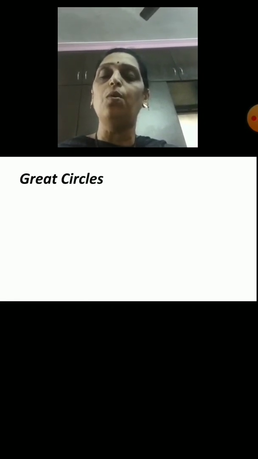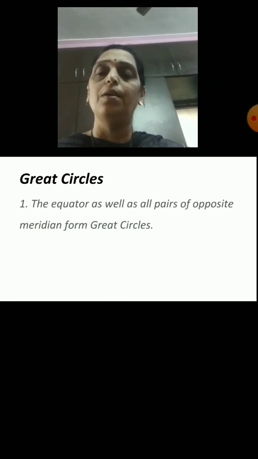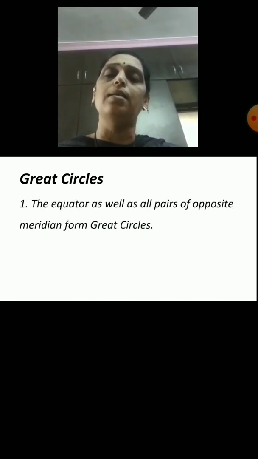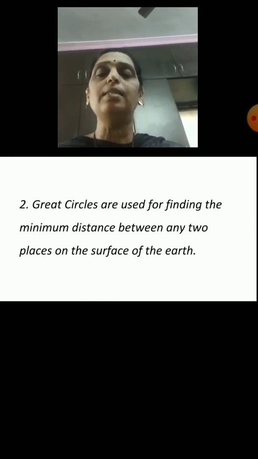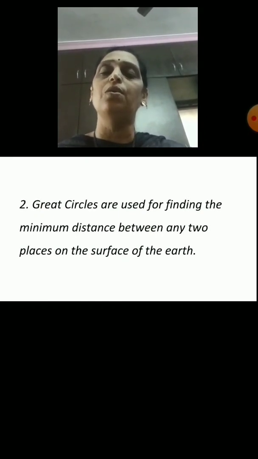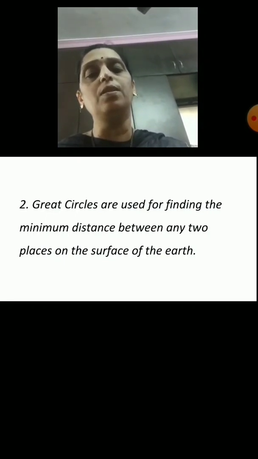Next is, what are great circles? The equator as well as all pairs of opposite meridians form great circles. Great circles are used for finding the minimum distance between any two places on the surface of the earth.